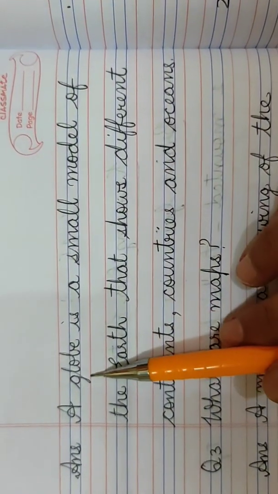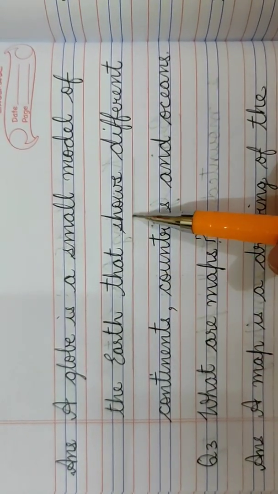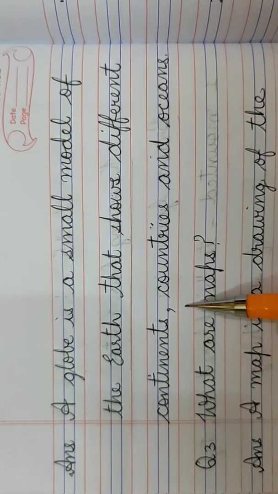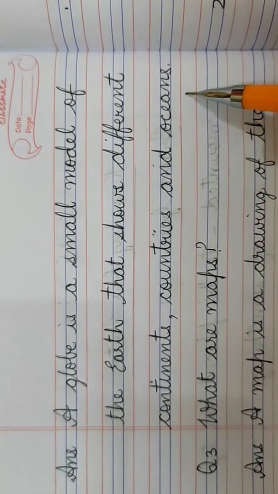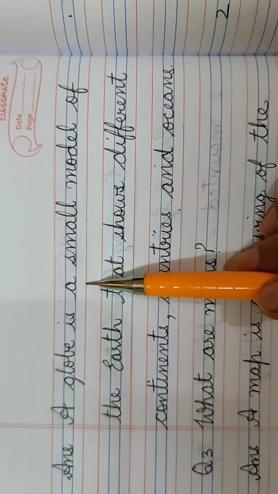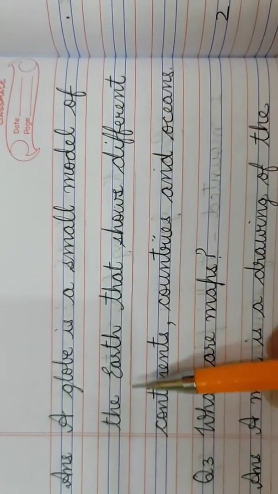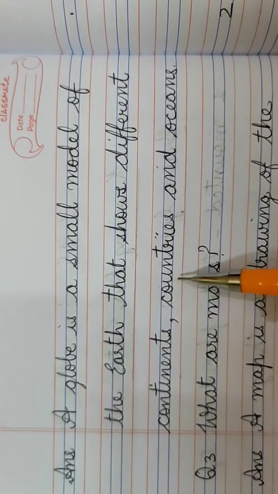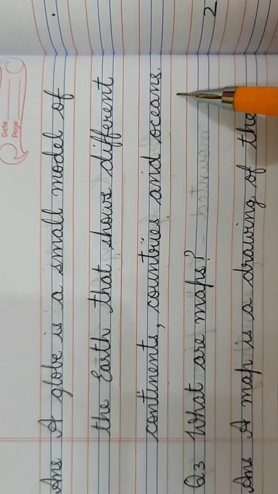Full stop. Question number 2 is, what is a globe? What is a globe? The answer is, a globe is a small model of the earth that shows different continents, countries and oceans. Full stop. I will repeat the answer. A globe is a small model of the earth that shows different continents, countries and oceans.